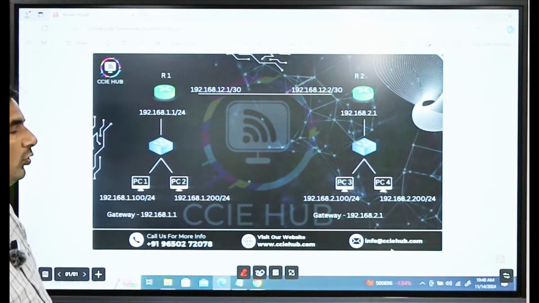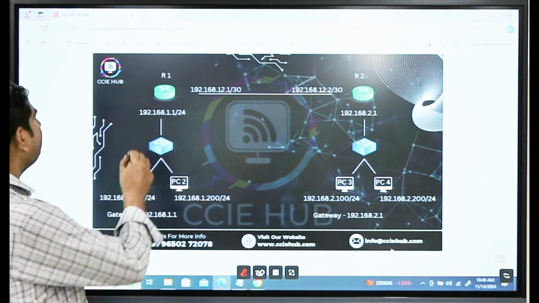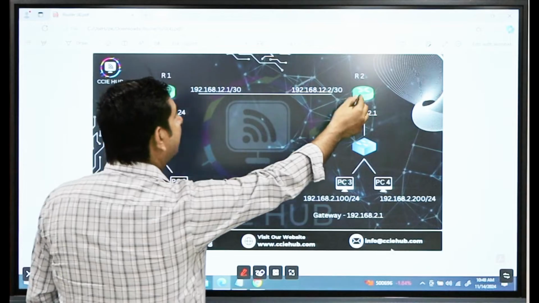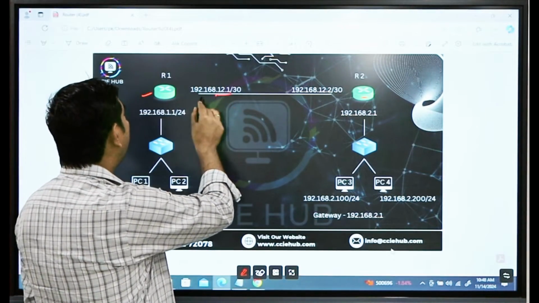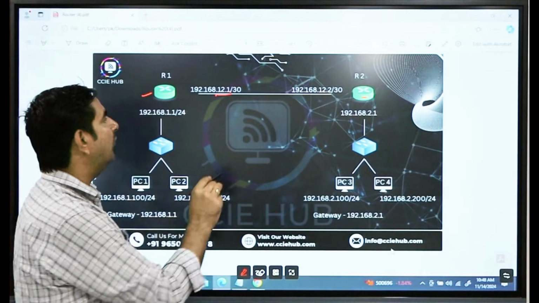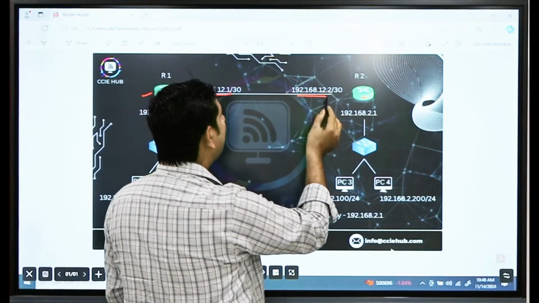So now we have a new topology. We have R1 and R2, both directly connected point to point. We are using 192.168.12.1 here, and here we are using 192.168.12.2.